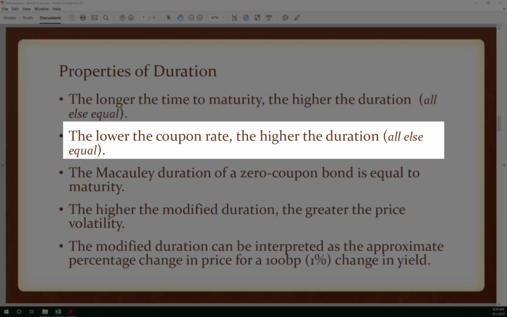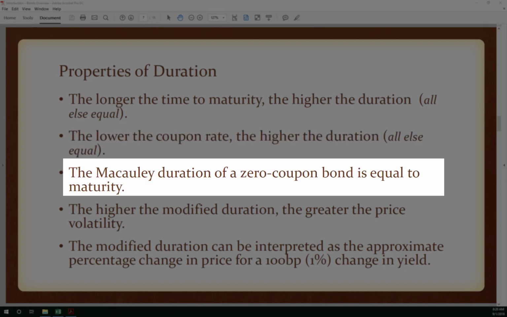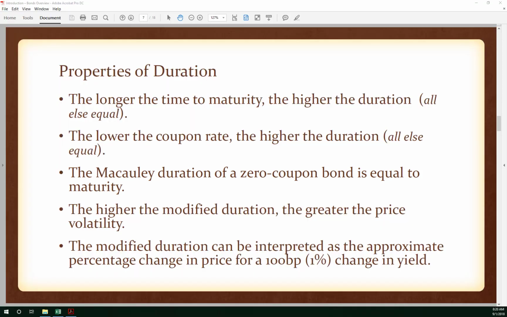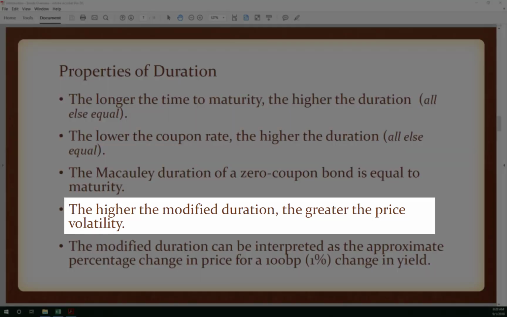Second here, the lower the coupon rate, the higher the duration. Again, everything else being equal. The Macaulay duration of a zero coupon bond is equal to maturity. So in the extreme, you have a zero coupon bond, we're going to have the highest possible duration for that bond. So that's where the duration equals the maturity. And I should say the Macaulay duration; the modified duration of a zero coupon bond will be slightly less than the maturity.